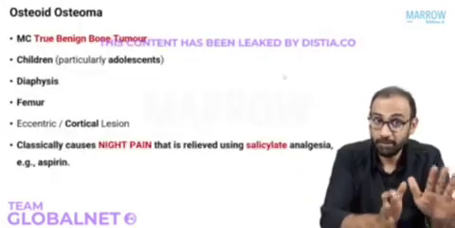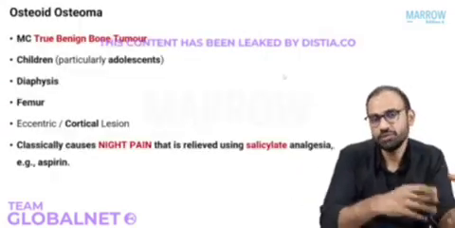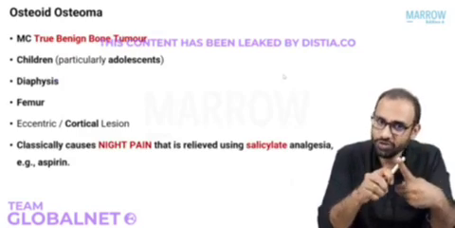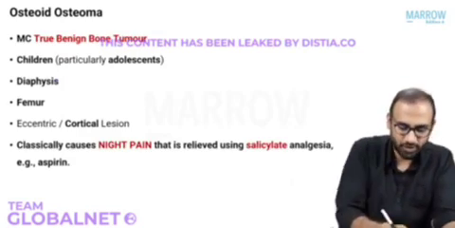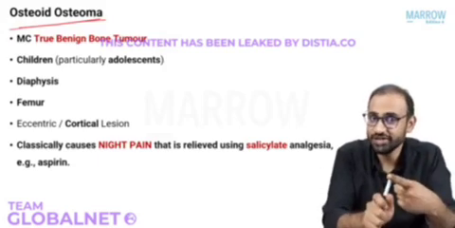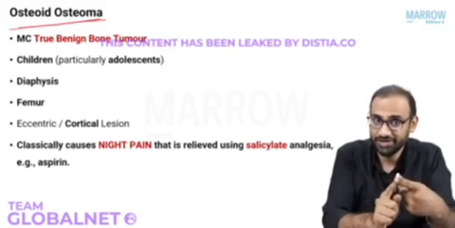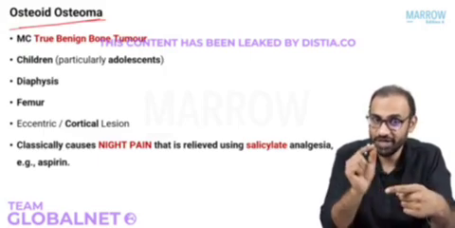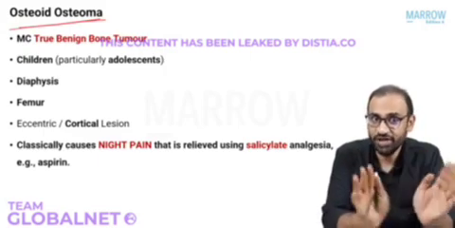Now, once we are done with the benign chondroblastic tumors, let's move on to the benign osteoblastic tumors. What do we have to read here? Osteoid osteoma and osteoblastoma. So what is osteoid osteoma? What do we already know about osteoid osteoma? We know that it is a diaphyseal tumor, right? And we know that it's a bone-forming tumor, right? So there will be sclerosis and density somewhere in the lesion.